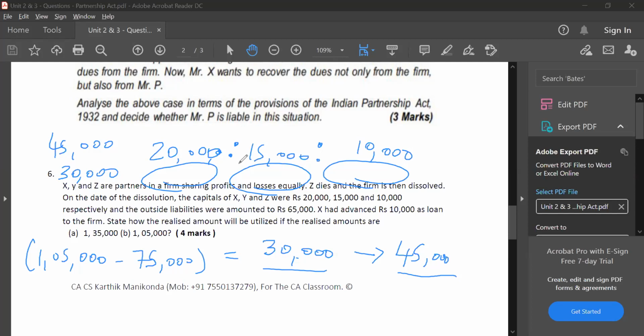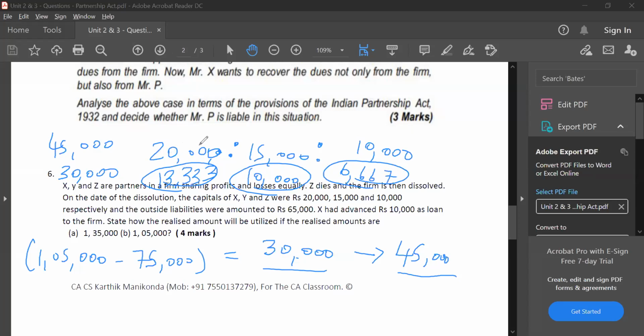Therefore, 30,000 should be split in the ratio 20 is to 15 is to 10. That is nothing but, if you simplify, 4 is to 3 is to 2. Then you will get 13,333, 10,000 and 6,667.